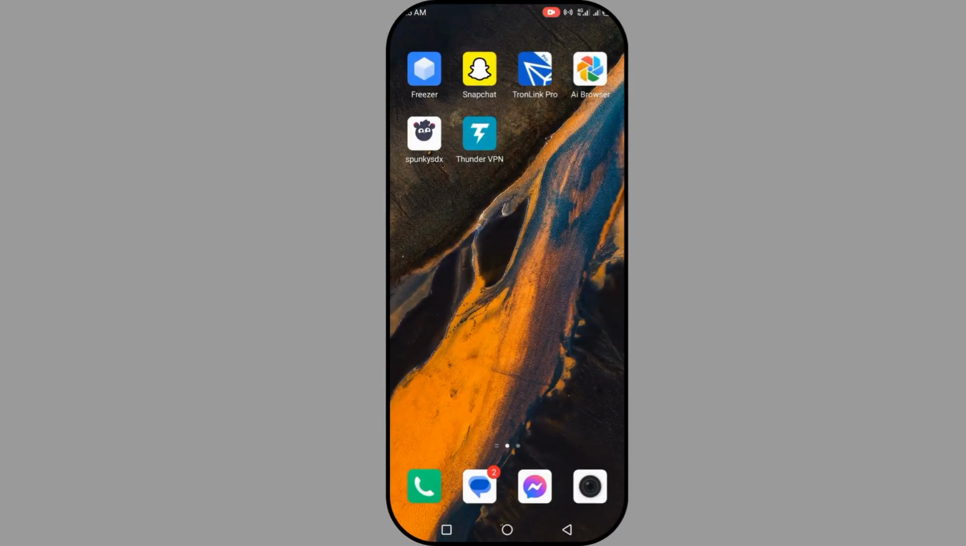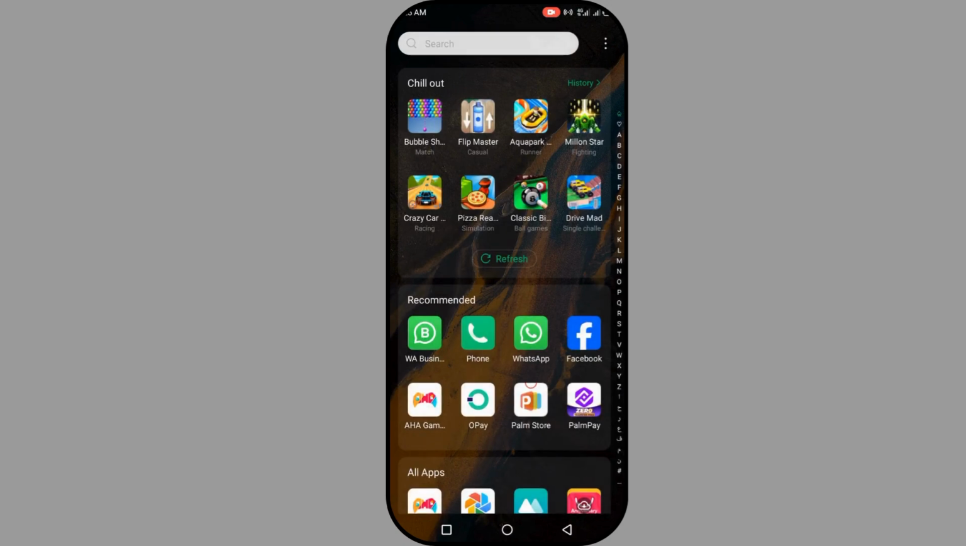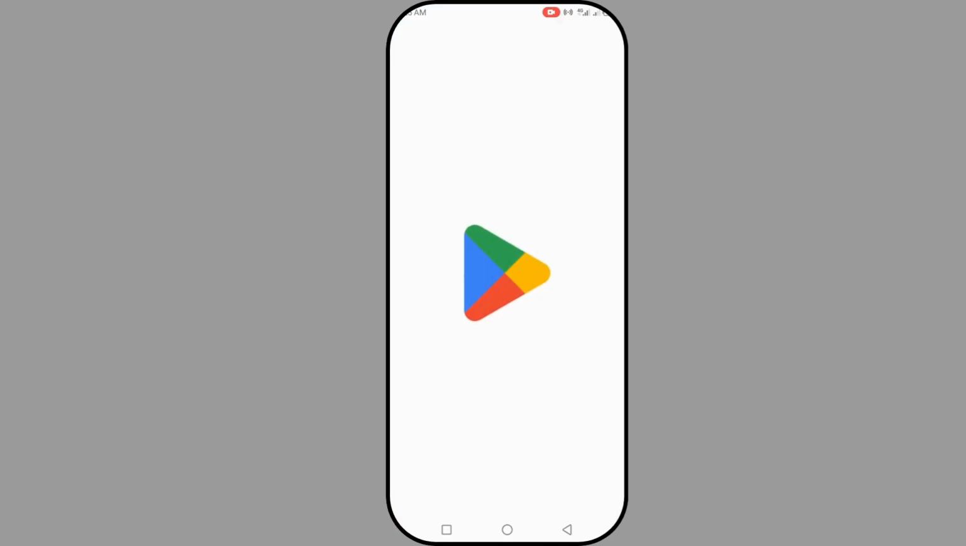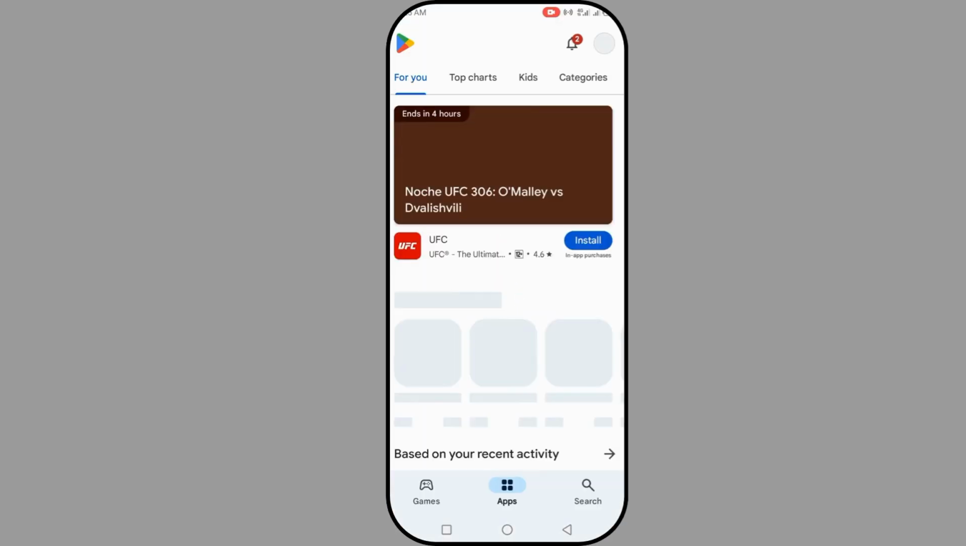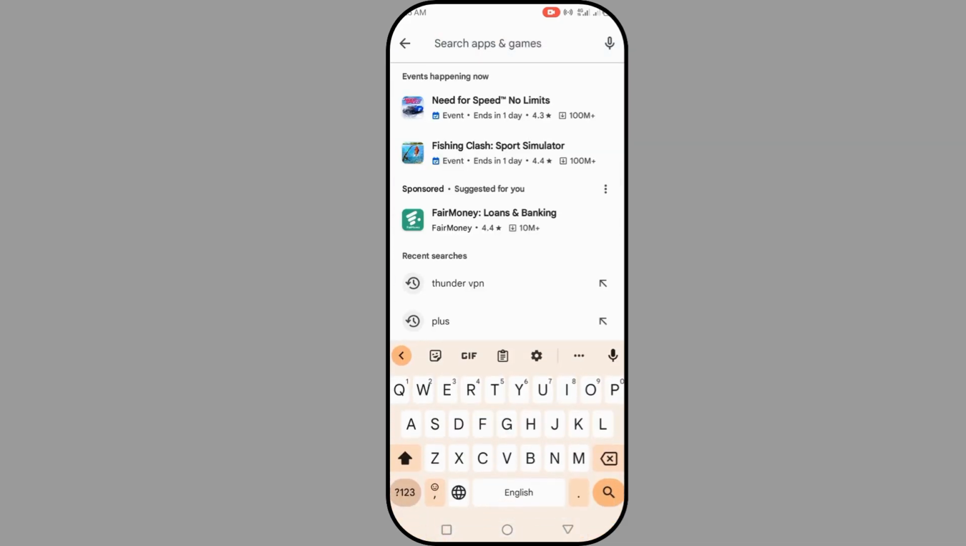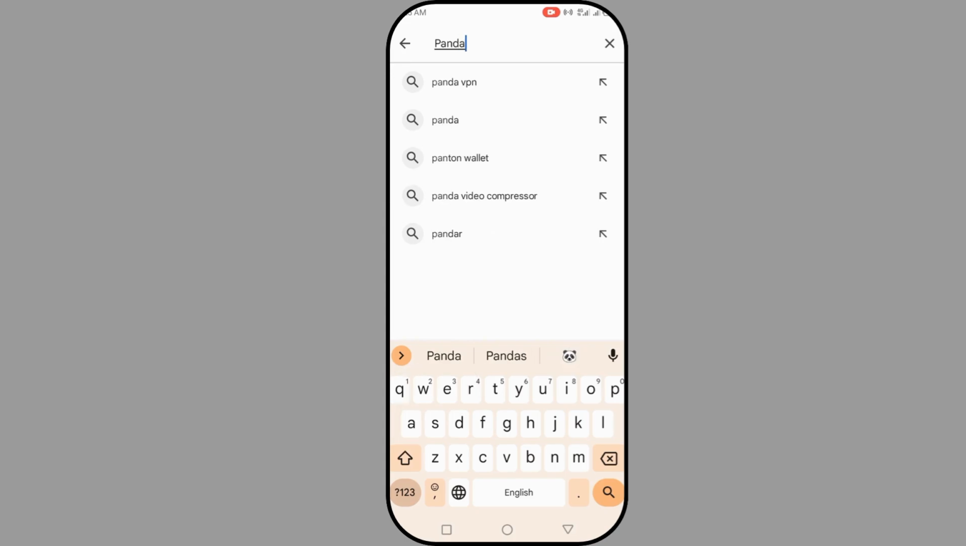In today's tutorial I'm going to show you how to download and install Panda, which is a video compressor. So let's get started. We're going to open our Play Store. Open your Play Store. Now come to your search, then search for Panda video compressor.